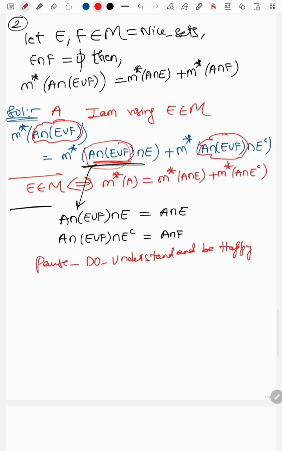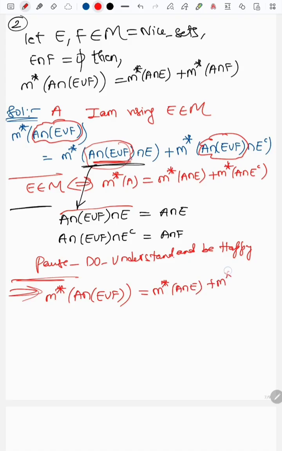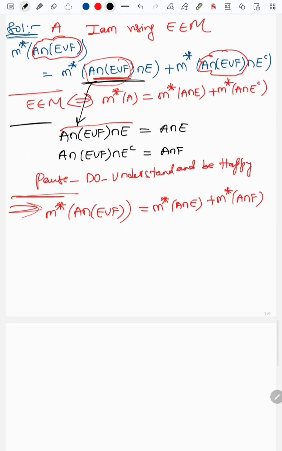So that's where our result is done, if you plug in these two things. This implies M star of A intersection with E union F is equal to M star of A intersection E plus M star of A intersection with F. The observation is pretty simple. And I'll give you one simple exercise here.